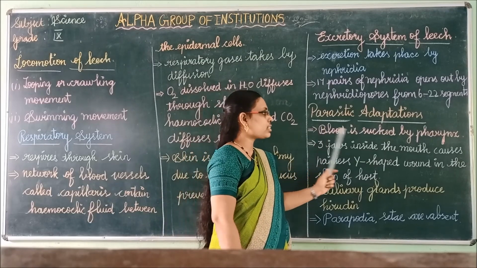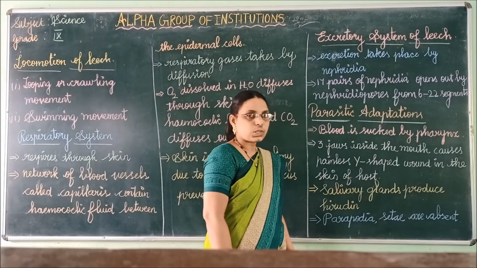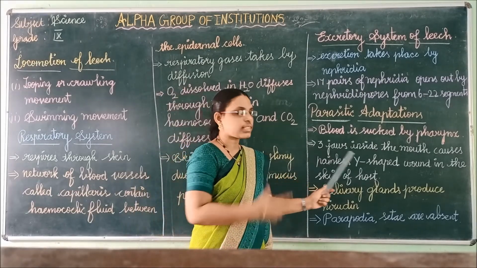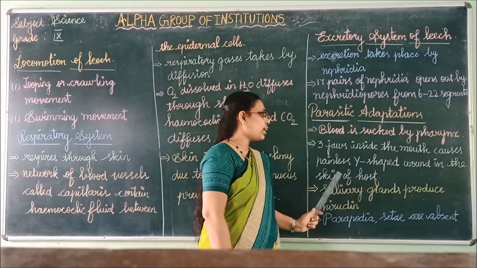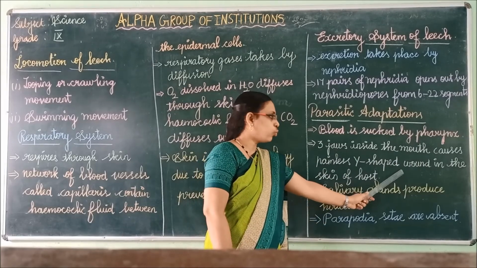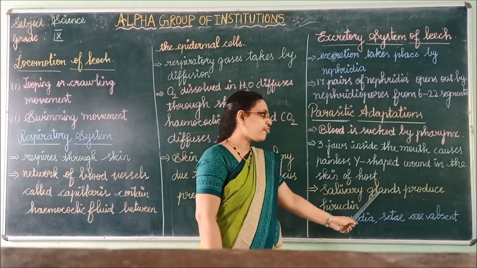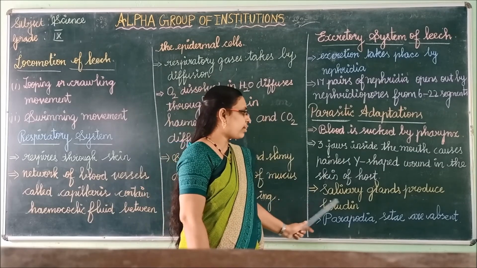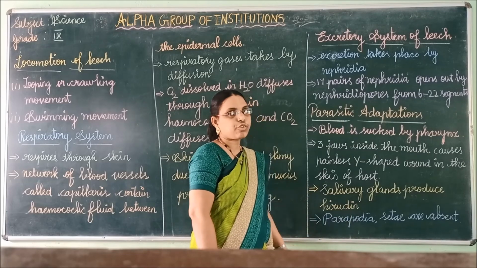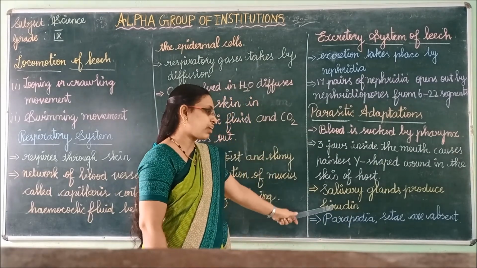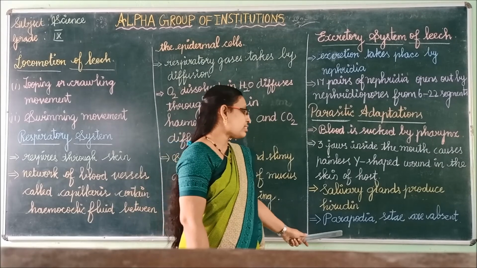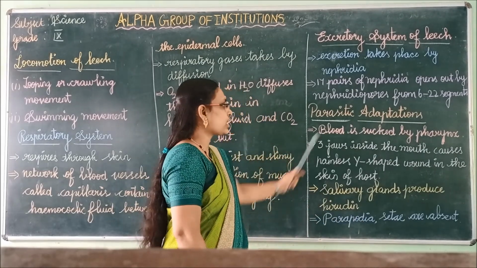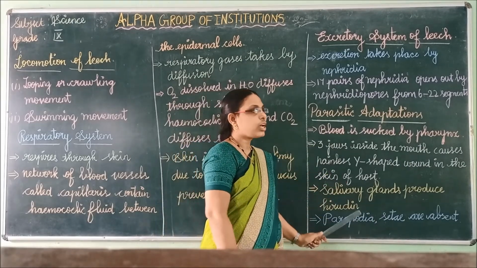In this, the blood is sucked by the pharynx, which is stored in the crop. After that, leech has 3 jaws inside the mouth, which cause a painless Y-shaped wound in the skin of the host. Then the salivary glands of the leech produce hirudin, which prevents blood coagulation. At last, the parapodia and cilia are completely absent in the leech. That's all about the parasitic adaptation of leech.